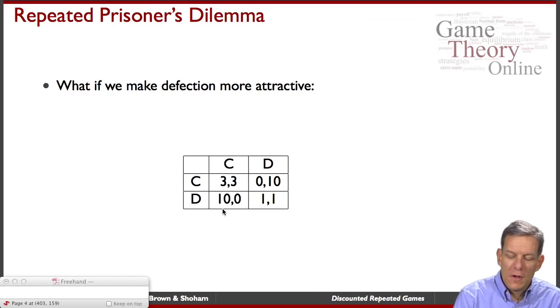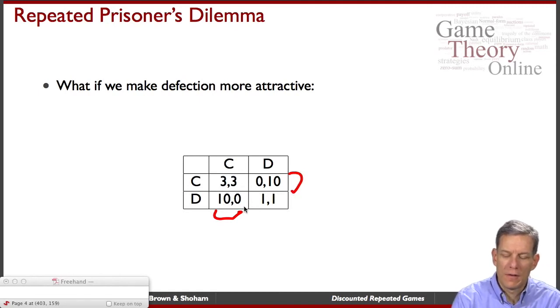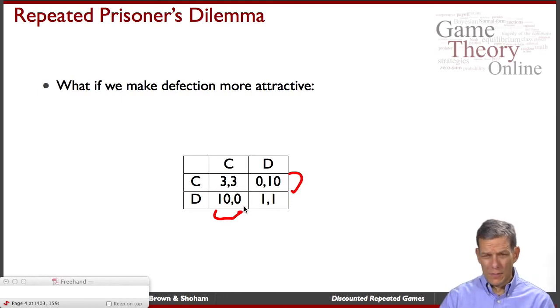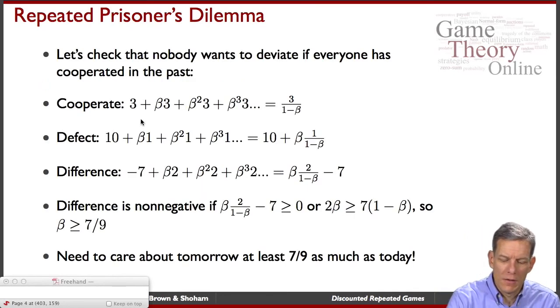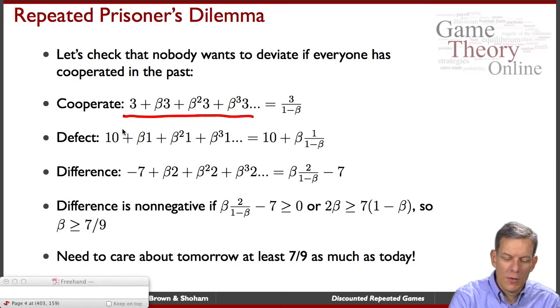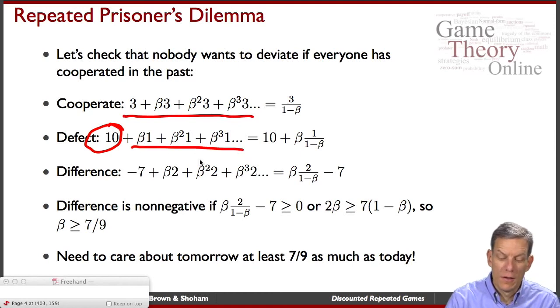So now let's try and make defection a little bit more attractive, right? So instead of 5, we'll make it worth 10 to defect. So now defection looks really attractive. What has to happen? Well, we can go through the same exact calculations we just did, but we're just going to change the numbers, right? So we've got the same: cooperating in perpetuity is worth 3 over 1 minus beta. The only difference is we're getting a higher number here, and then we're still going back to the defect. So there's a little bit more temptation today.